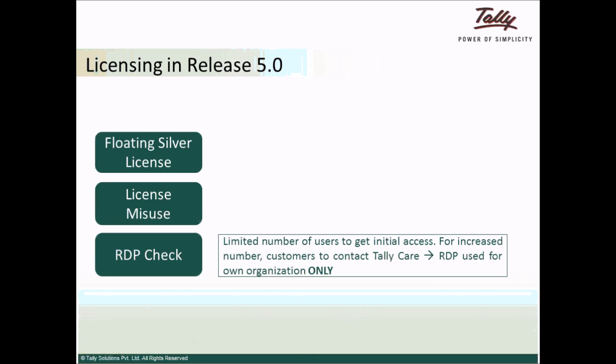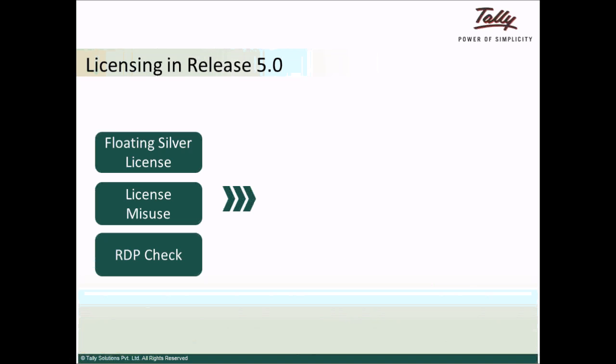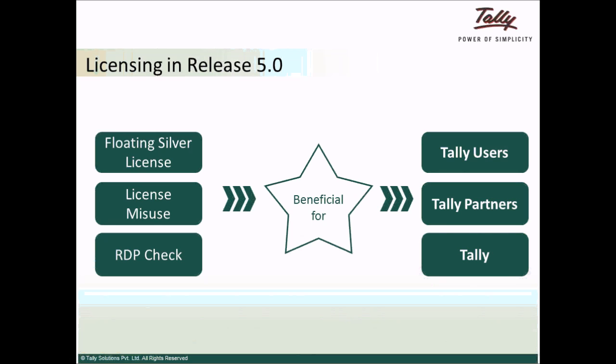RDP check. As discussed in the previous slide, Tally 5.0 will have an initial limit of RDP to be given to the user. Only bona fide customers can get the number increased by speaking with TallyCare. This has been done to ensure that the customer needs RDP connection for use in his own organization. Overall, these enhancements will be benefiting the whole system as Tally user, Tally partner, and Tally in that order.